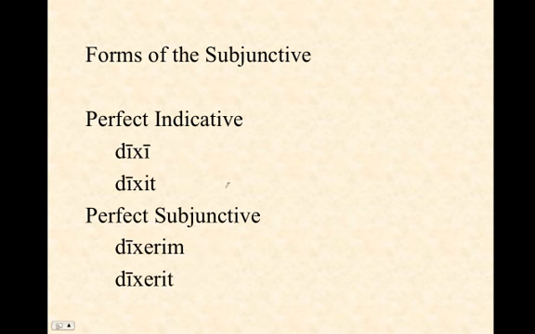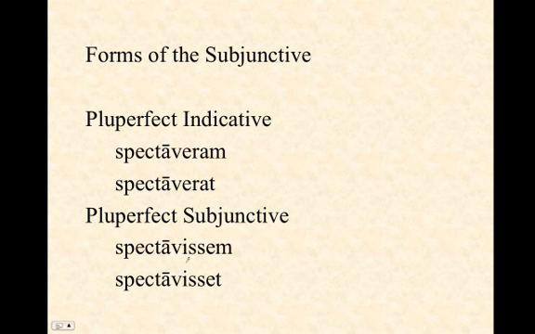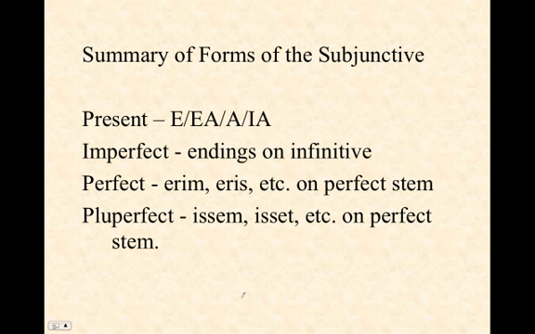Same with an irregular perfect tense, such as you have with third conjugation. And finally, with the pluperfect, for the subjunctive, you're going to add this ending, -issem and -isset, onto the perfect stem. Here we have a summary of the forms of the subjunctive.